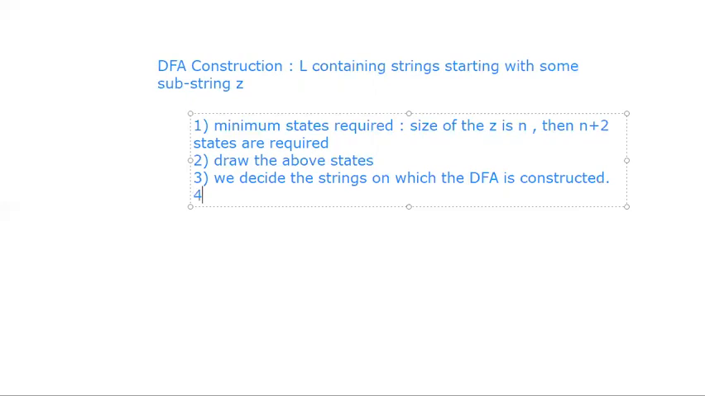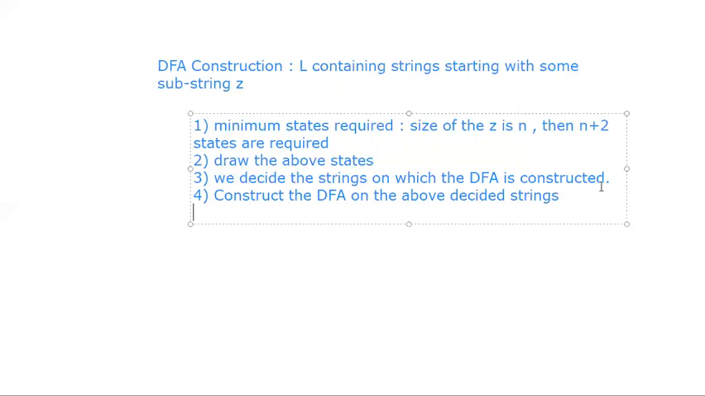Now in the fourth step, simply construct the DFA on the above decided strings. Whatever strings you decided in step 3, simply construct the DFA on those strings.